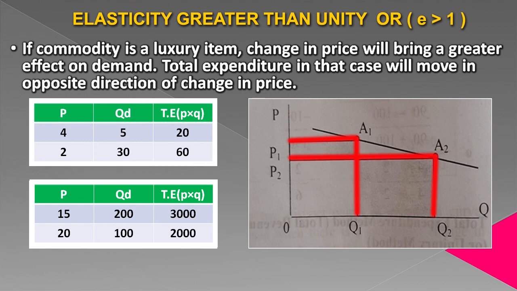When you join these points A1 and A2, you get a curve that will be known as a demand curve, and this curve will be of a flatter shape. So it shows that in case of elasticity greater than 1, the shape of a demand curve will be flatter and total expenditure will move in the opposite direction of change in price.